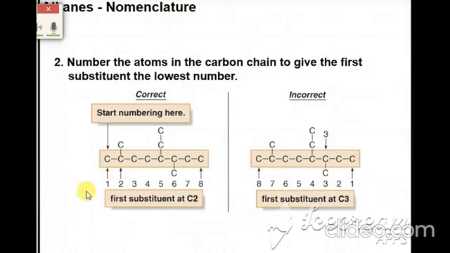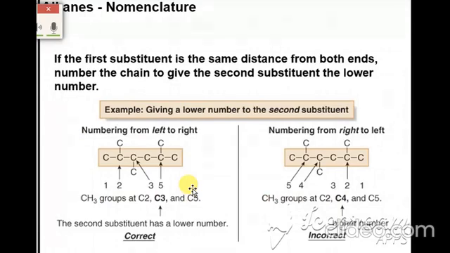If both sides are equal, both sides have the same number of carbon atoms and the same longest chain, you should give the lowest number to your substituents. If the first substituent is the same distance from both ends, number the chain to give the second substituent the lower number. For example, look at this picture.